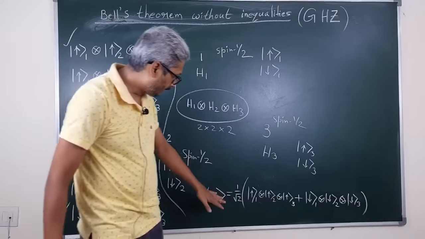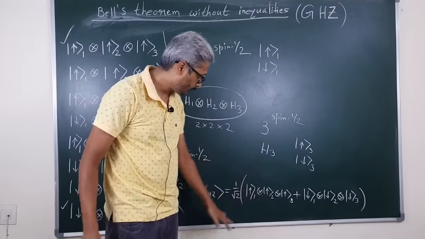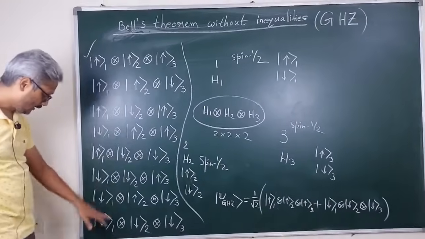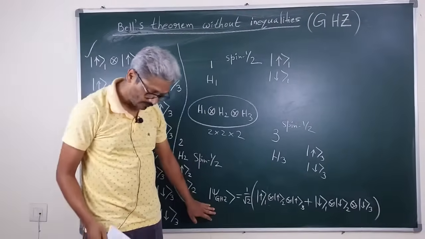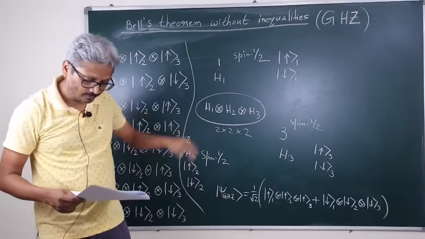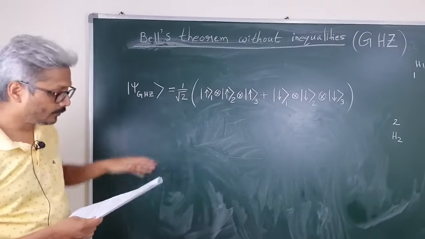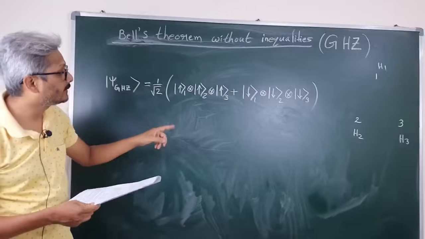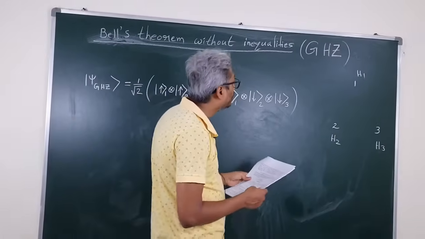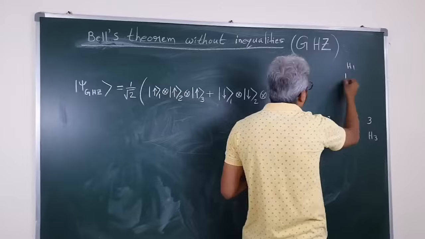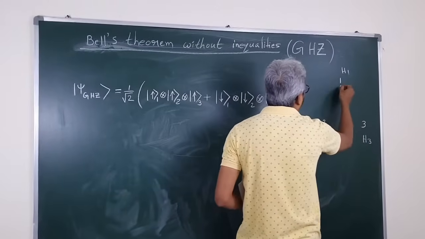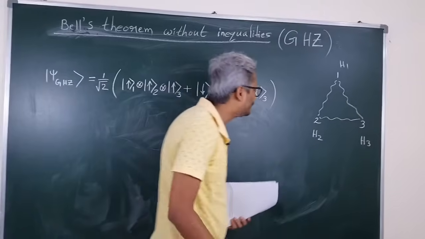So this is basically a superposition state. We have taken the superposition of this state and this state, and this is called the JZ state for this 3 qubit system. This particular 3 qubit state, the JZ state, is an entangled state in this 3 qubit system. I can schematically draw it in this way.